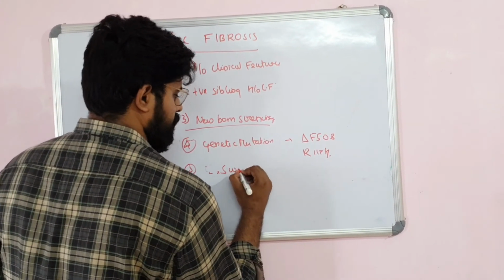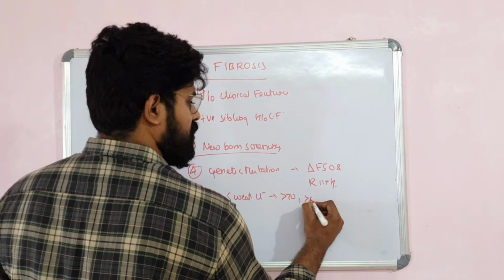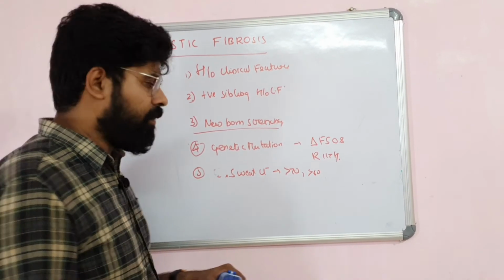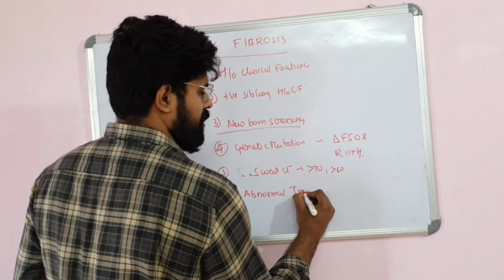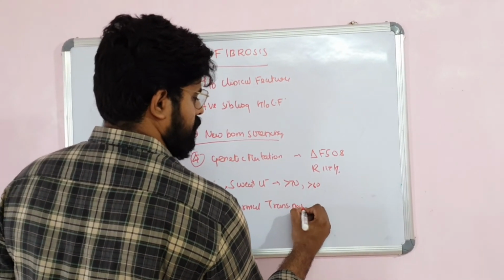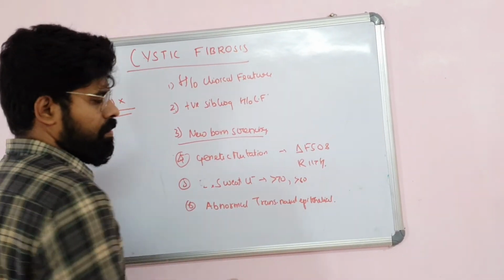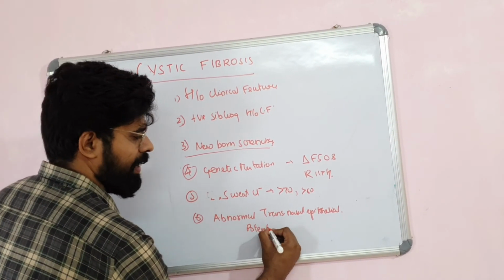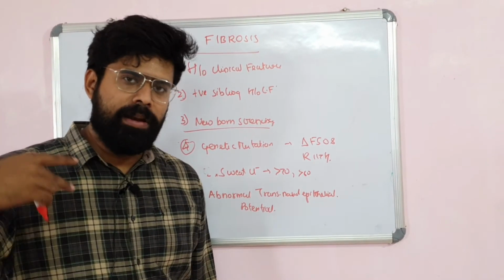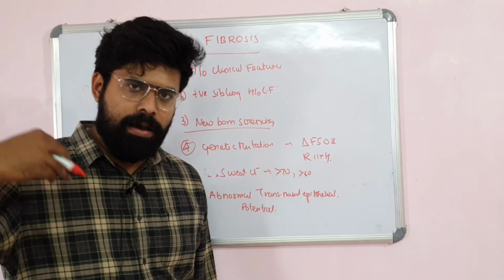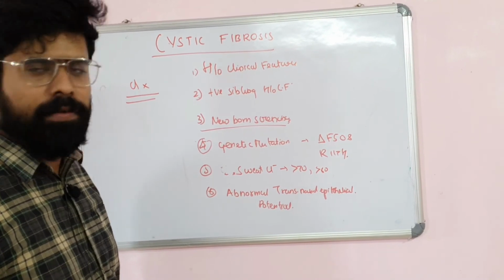sweat chloride levels. A sweat chloride level of more than 70 milliequivalents in adults or more than 60 milliequivalents in children is diagnostic of cystic fibrosis. Then abnormal transnasal epithelial potential difference. This abnormal transnasal epithelial potential means there will be an increase in the transnasal epithelial potential. There will be a decreased response to beta agonist, and application of amiloride will abolish this increased transnasal epithelial potential. So this is the sum total of the diagnostics.